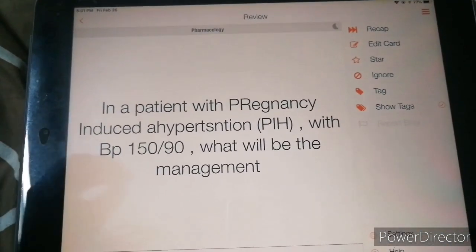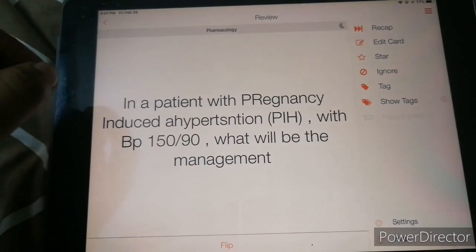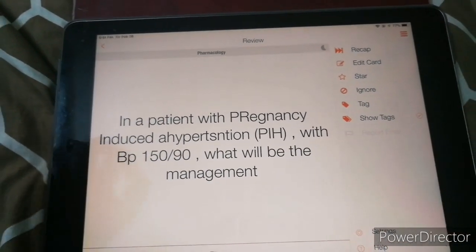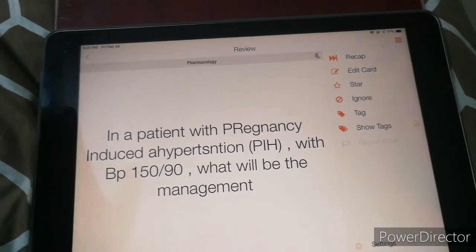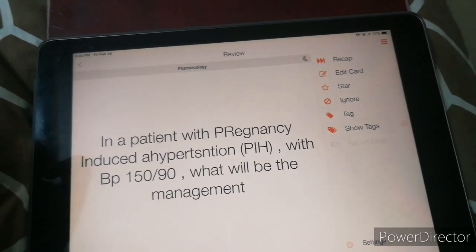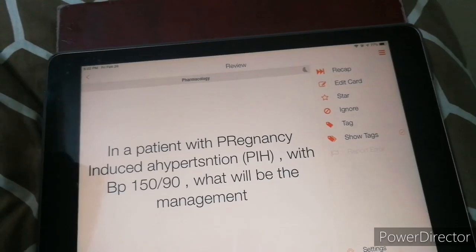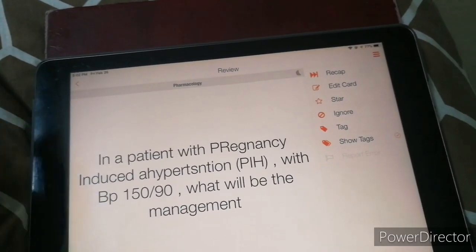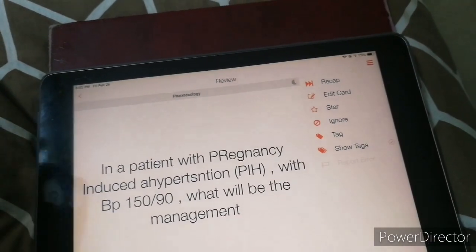So why should you use Anki, and when should you use Anki? If you have no time at all, my friends, if you are preparing for the June exam, you don't have time, so don't go behind Anki, because Anki is going to take a lot of time. Rather just create some flashcards with paper or something like that, or just write it down.